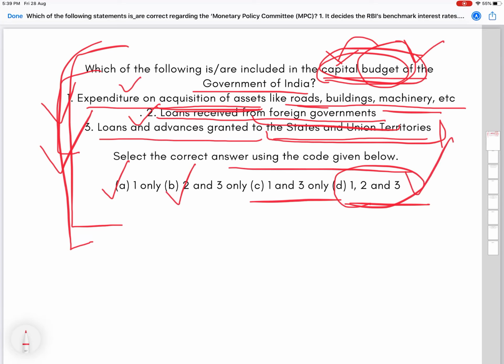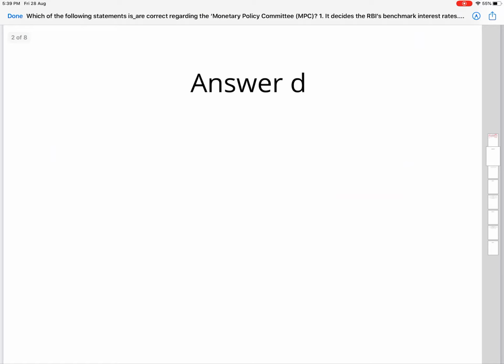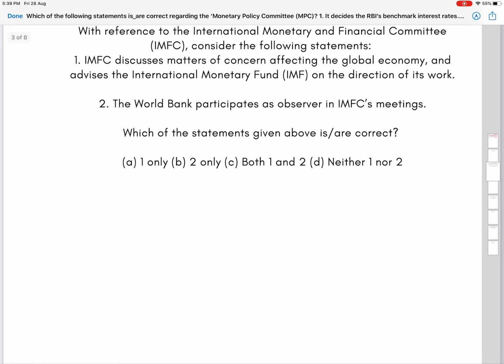So let's get on to the next question now. And we must be very thorough with what is the capital expenditure and capital receipts, because these are really simple concepts. So answer is D here, which we have already seen. Let's get on to the next question now, which is question number 2.